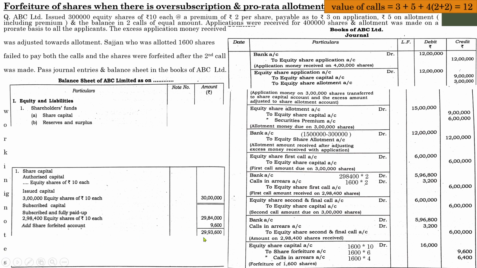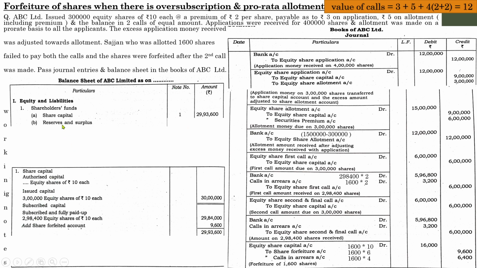So the total is 29,93,600. Next one, you need to show the amount in the subsequent column. So the total share capital amount is 29,93,600, and one represents the working note, first working note.